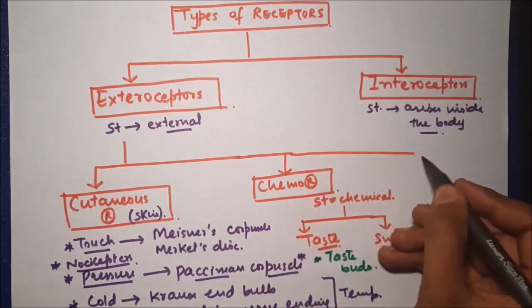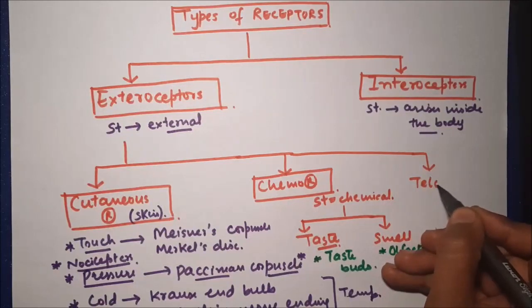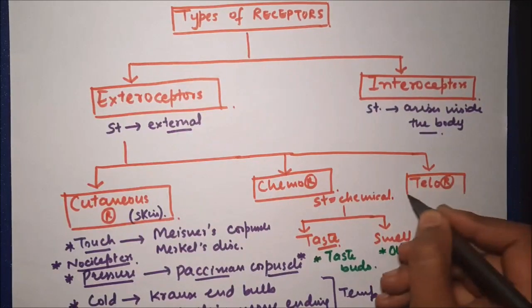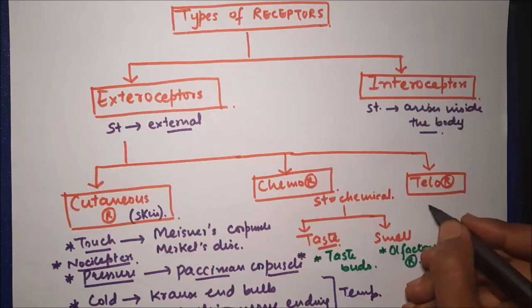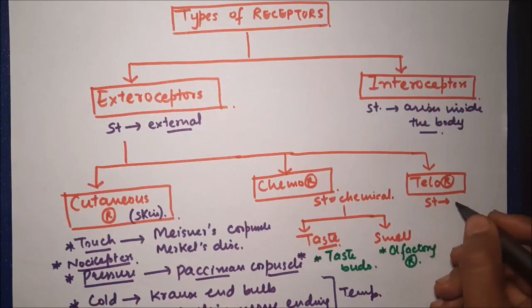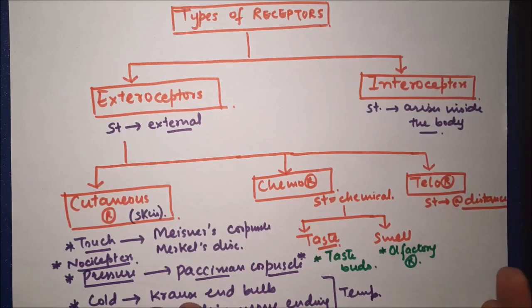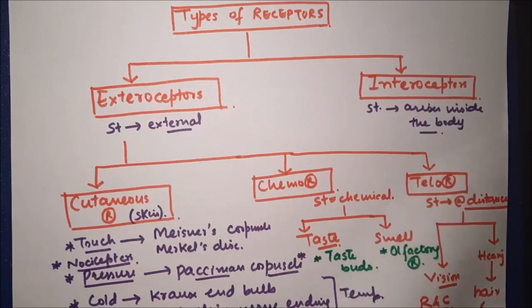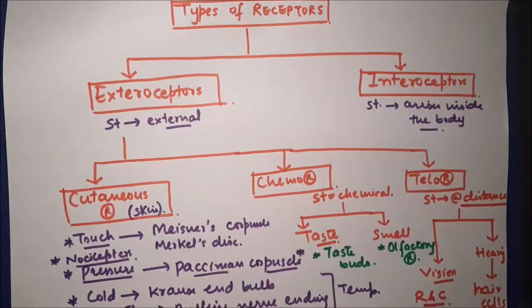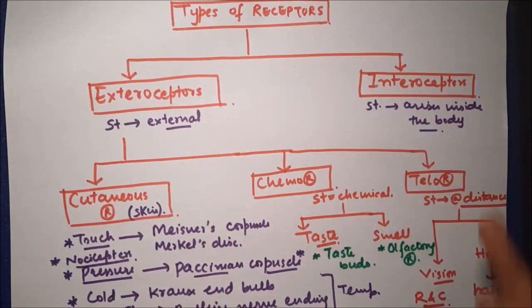Third class of receptors in exteroceptors is the teloreceptors. If we try to understand the meaning of this term, it means these are receptors for which the stimulus is produced at some distance. So which sensations can be perceived when the stimulus is produced at some distance? Obviously hearing and vision. For vision, rods and cones are teloreceptors, and for hearing we have hair cells which are receptors. So rods and cones and hair cells are examples of teloreceptors.